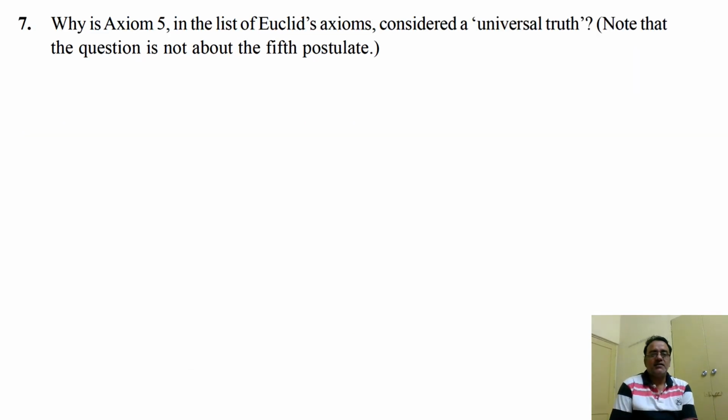Next, the last question: why is axiom 5 in the list of Euclid's axioms considered a universal truth? Note that the question is not about the fifth postulate. This is related to Euclid's axiom: the whole is always greater than its part. That was the axiom. While explaining, I already told you the example of the classroom.